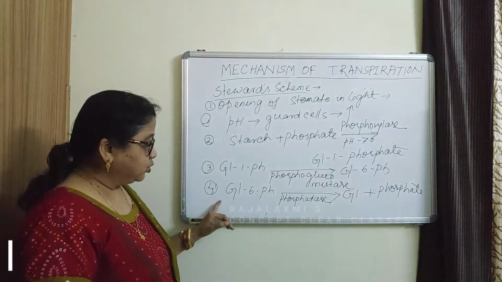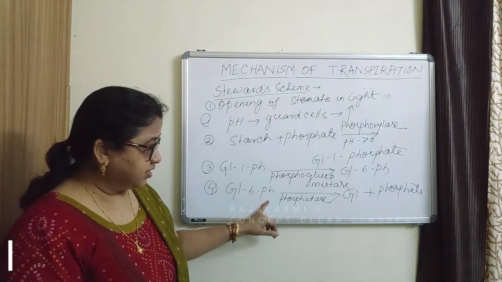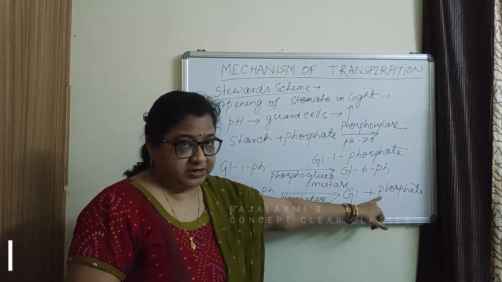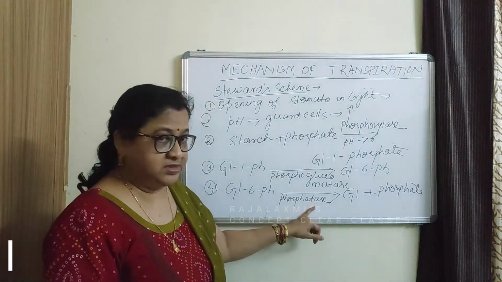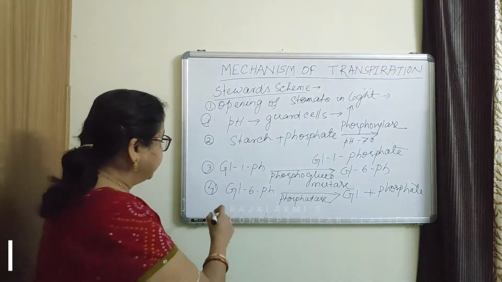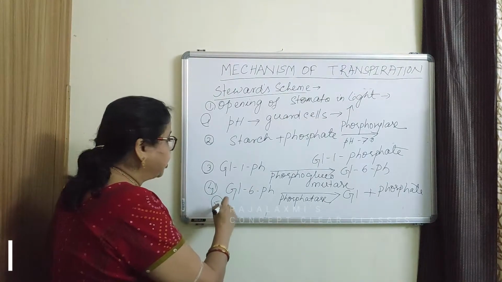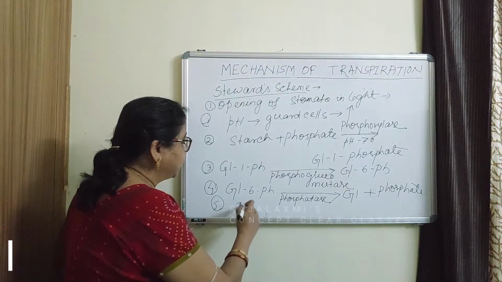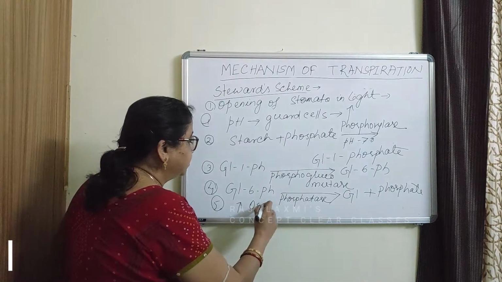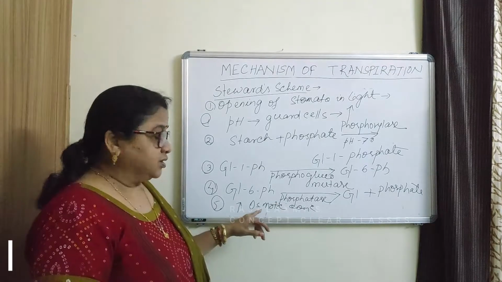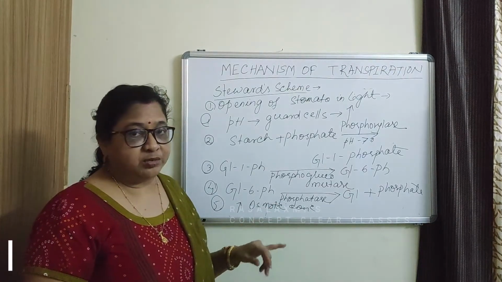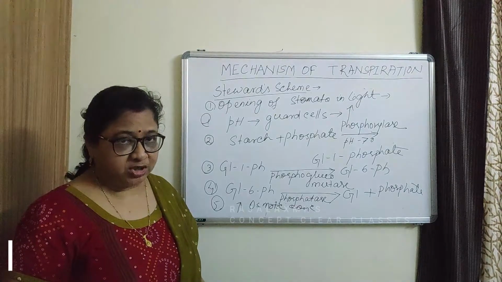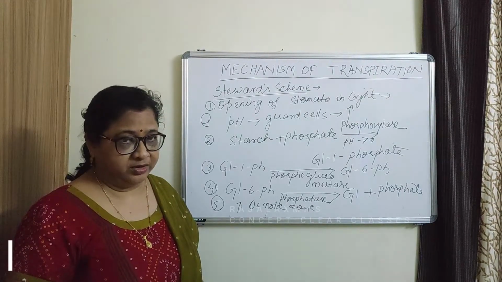And the next step, glucose 6-phosphate is then broken down into glucose and inorganic phosphate by the enzyme phosphatase. So, in the next step, this formation of glucose increases the osmotic concentration of the guard cell. The guard cells absorb water from the adjacent cells and the guard cells become turgid and stomata open.